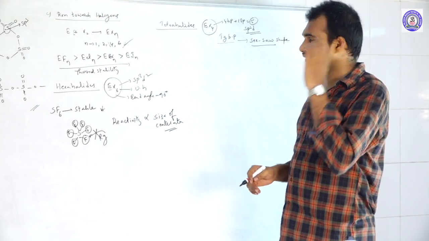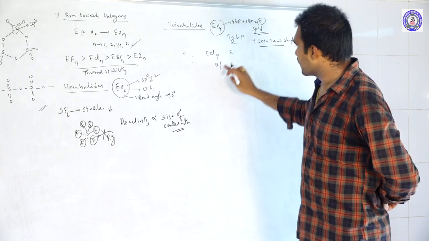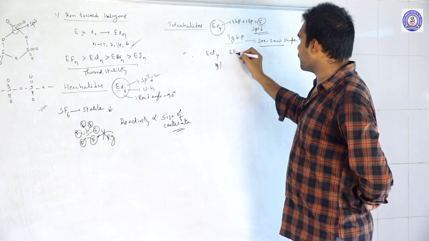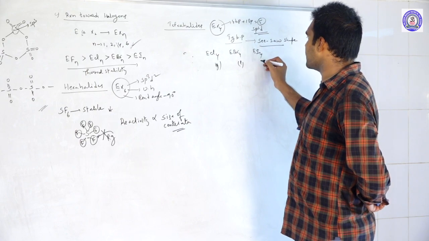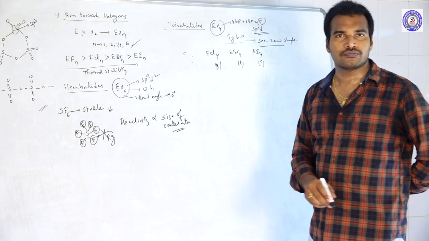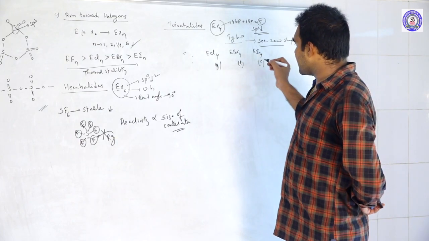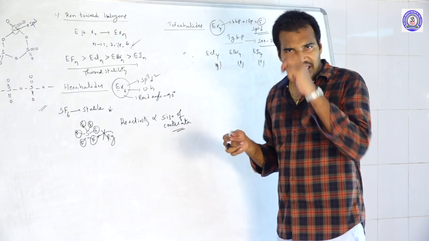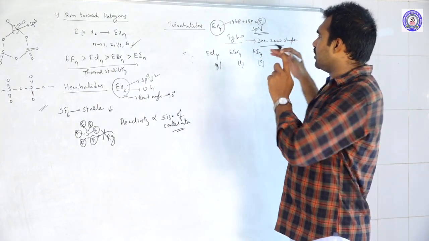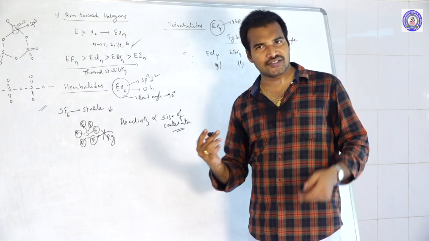Coming to the tetrahalides, one point you should remember. EF4 are gases, EBr4 are liquids, EI4 are solids. What is the reason? Why are they gases, why liquids, and why solids? Just common sense. When you go from tetrachlorides to tetrabromides, the size increases.